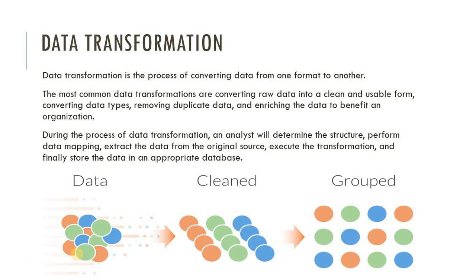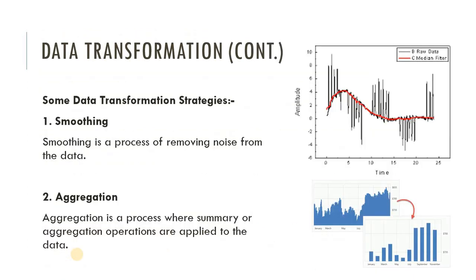This transformation is done via some techniques. Some of the techniques used for data transformation are, first, smoothing. We all know that by using smoothing we can remove the noise. Smoothing is a process of removing noise from the data. The techniques for smoothing are binning, regression and clustering, which we already know.